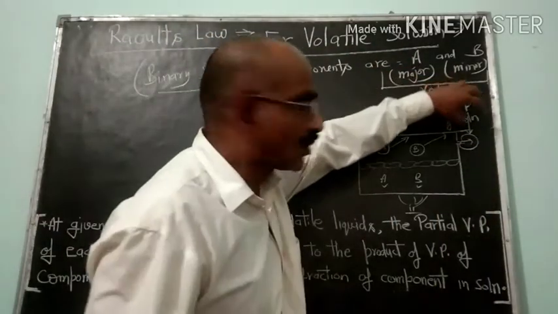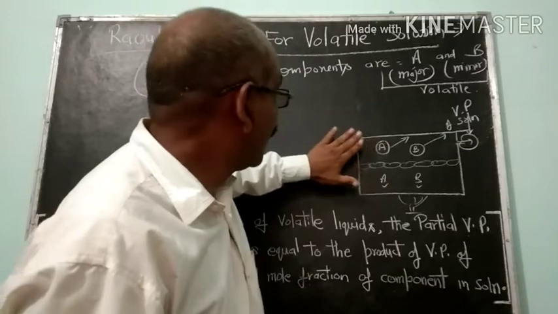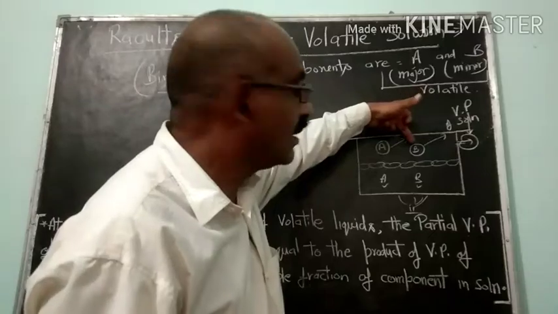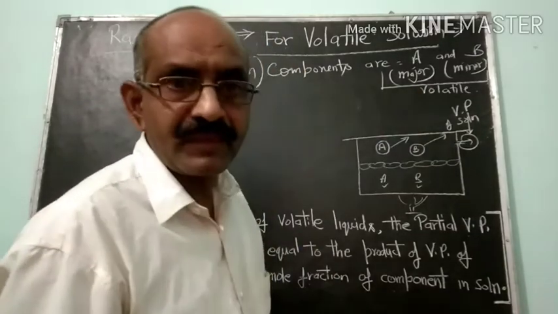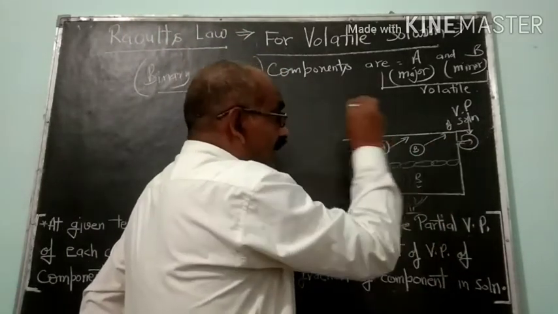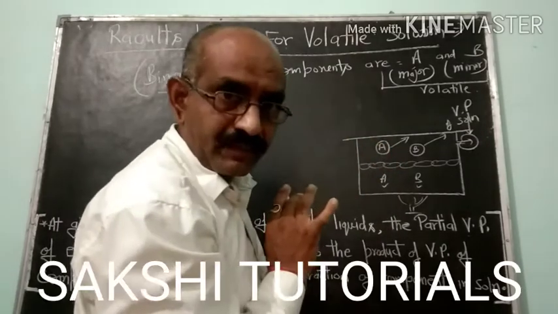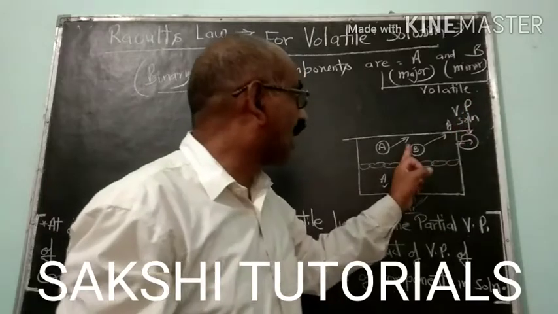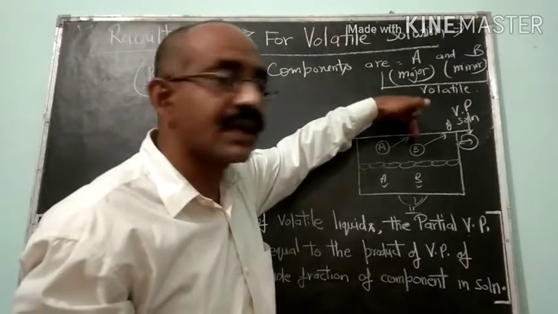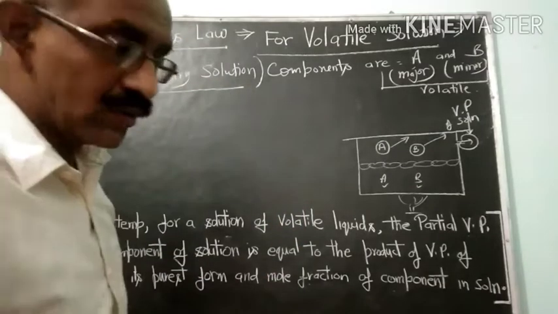So in this total vapor pressure, a fraction of the pressure is exerted by vapor of component A, and the rest fraction is exerted by the vapors of component B. So the fraction of the pressure in total pressure exerted by component A is called the partial pressure of A. Similarly, the fraction of total pressure exerted by the vapor of component B is called the partial vapor pressure of component B. So according to Raoult's law, here